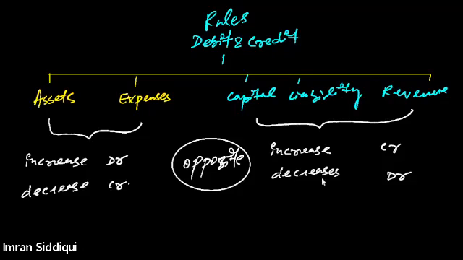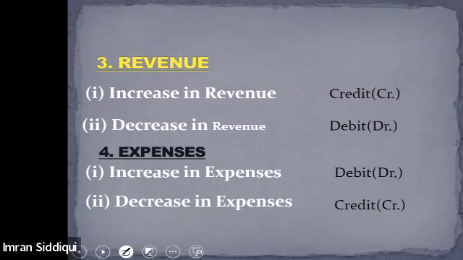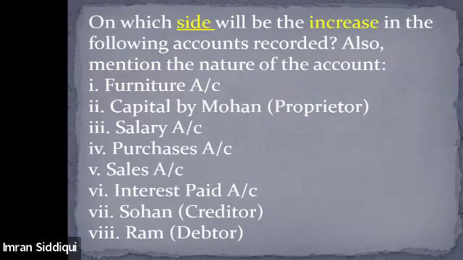I hope these points are clear. So let's do a quick question based on it so that it becomes clearer. It says: on which side will the increase in the following accounts be recorded?